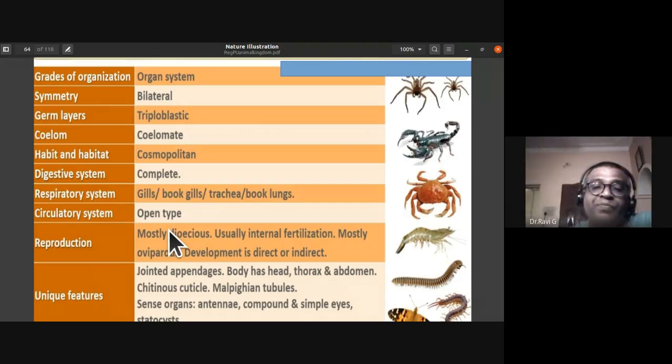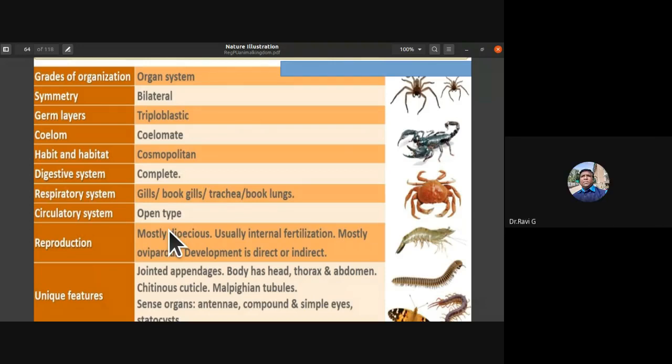In case of Arthropoda, the unique features are that they have jointed appendages. The legs are jointed. The body can be differentiated into head, thorax, and abdomen. The exoskeleton of the arthropods is made up of chitin, so they have a chitinous cuticle. The excretory organs are Malpighian tubules. They have sense organs. See, they have a high degree of cephalization.